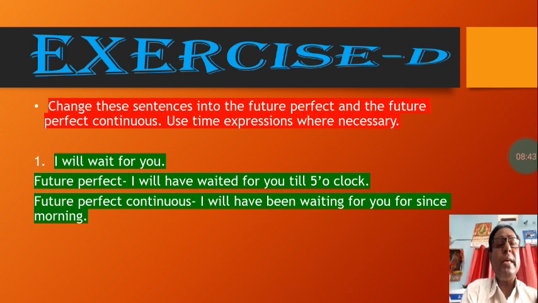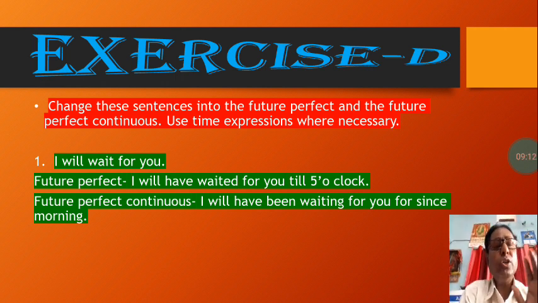Every sentence given in the exercise is to be changed into both. In the exercise it is given 'and', not 'or', so you have to change every sentence into future perfect and then future perfect continuous. It is suggested to use time expressions where necessary. In some sentences time expressions are required, and in that case we have to use them. If not, just change the tense as required.